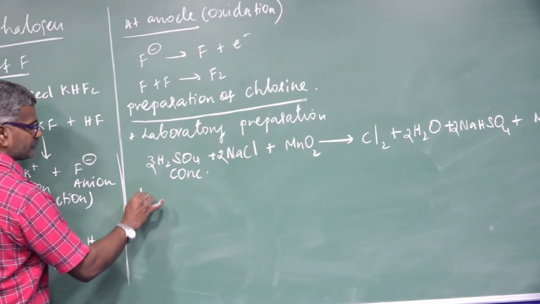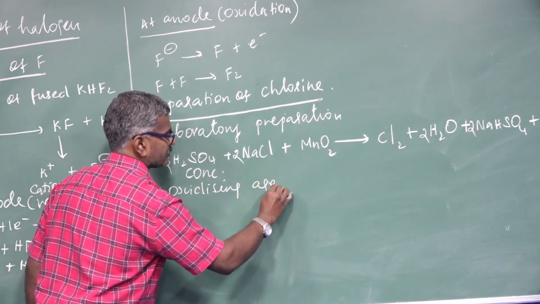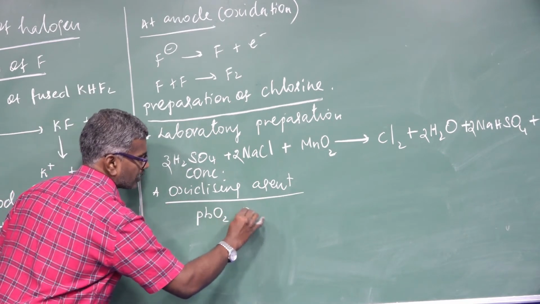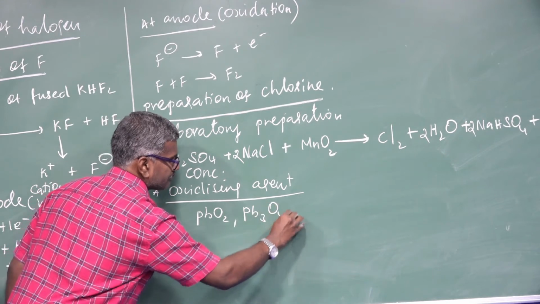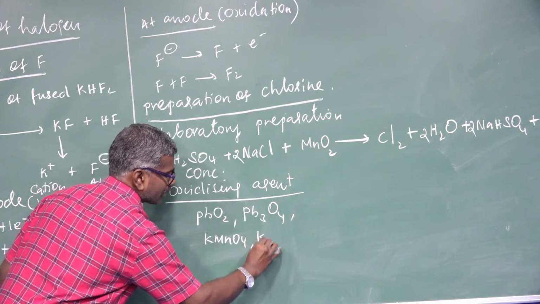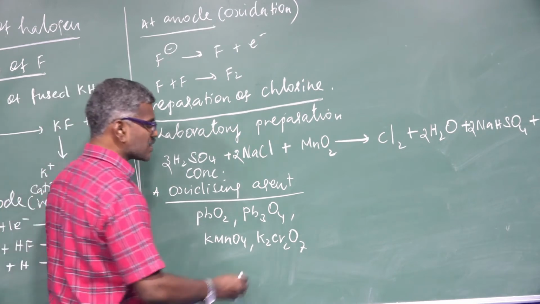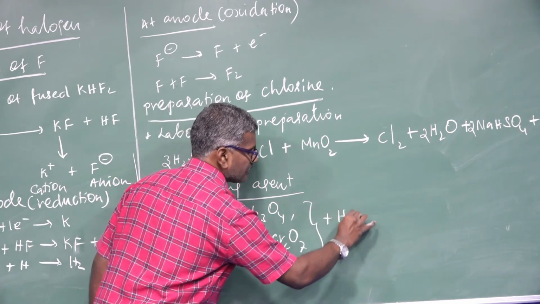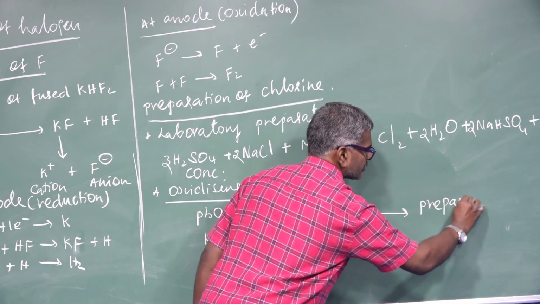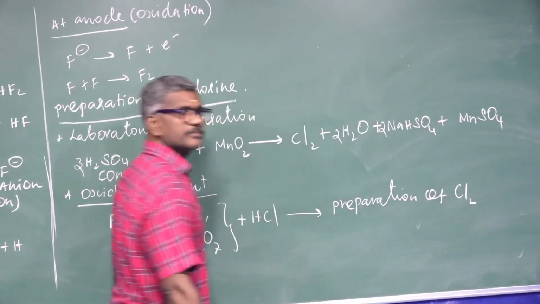Next preparation: oxidizing agents. PbO2, Pb3O4, potassium permanganate, potassium dichromate all act as oxidizing agents. These react with hydrochloric acid to form chlorine.